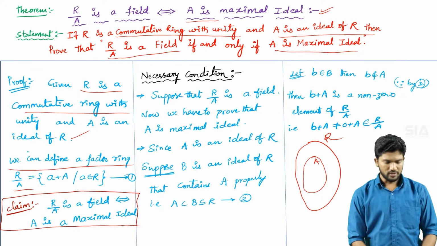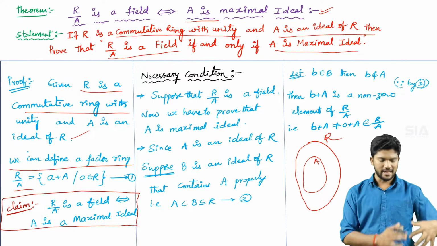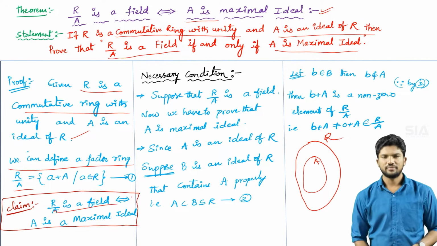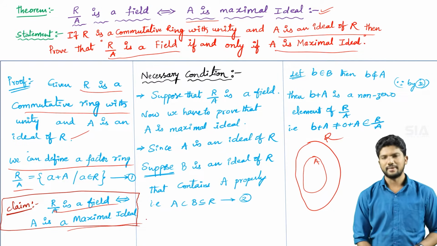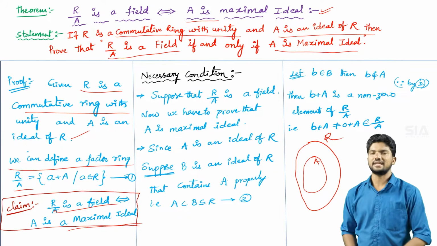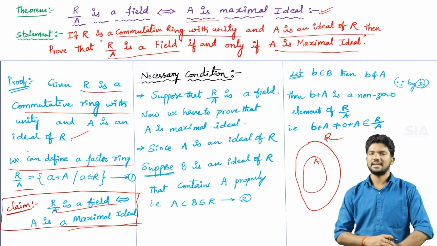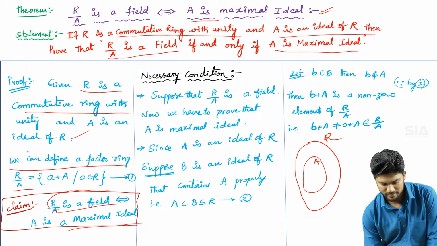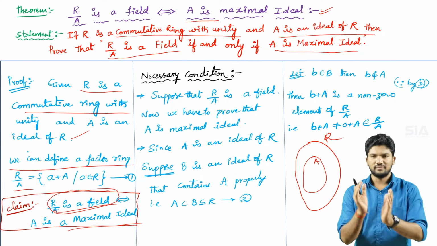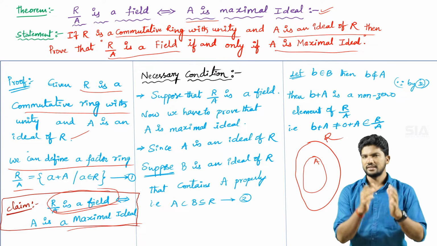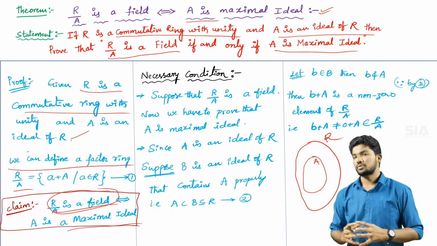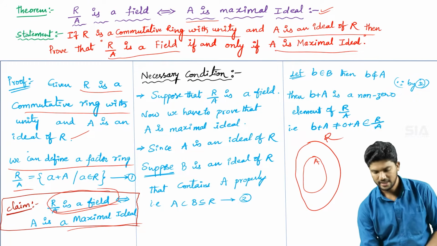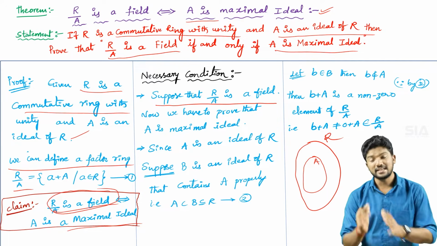Now I am taking the claim. What we have to prove in the given theorem is that R/A is a field if and only if capital A is a maximal ideal. That is the claim. After writing the claim, I am starting with the necessary condition. In the necessary condition, first of all I am taking the LHS part, the left hand side of the if and only if condition. By taking that condition, we are going to prove the RHS part, that capital A is maximal in R.